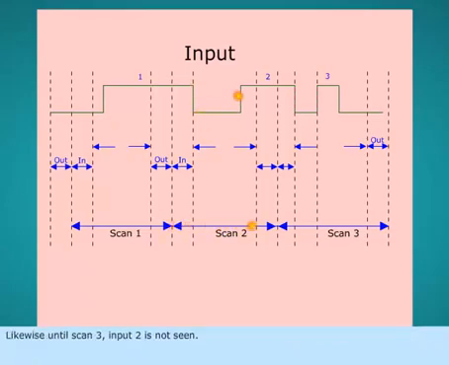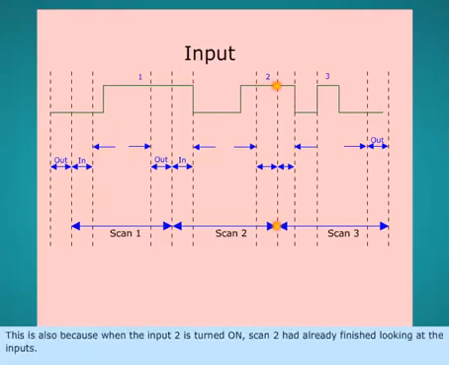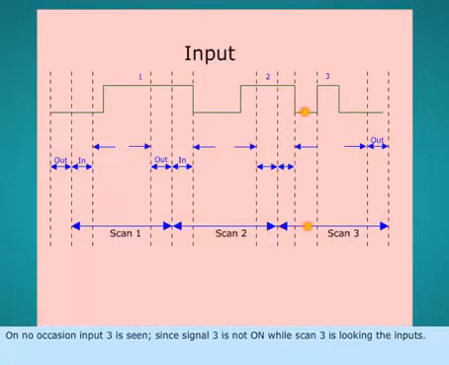Likewise, until scan 3, input 2 is not seen. This is also because when the input 2 is turned on, scan 2 had already finished looking at the inputs. On no occasion is input 3 seen, since signal 3 is not on while scan 3 is looking at the inputs.